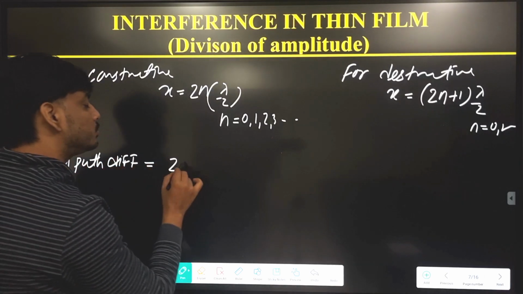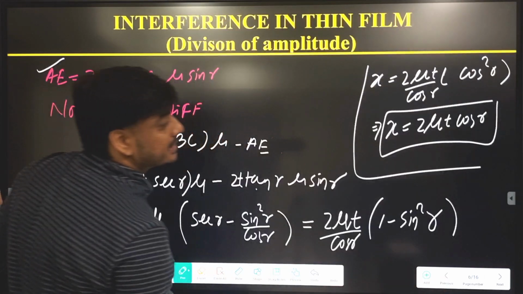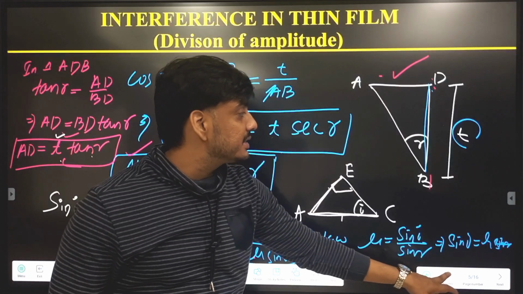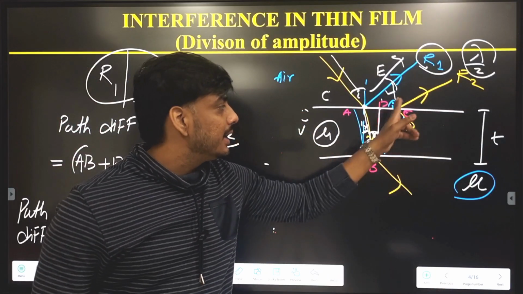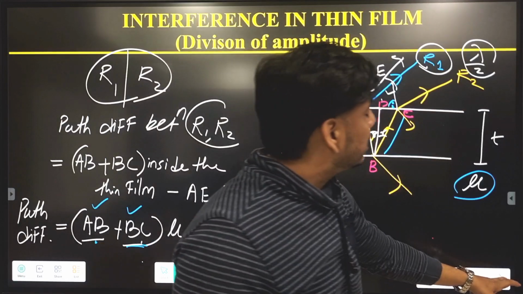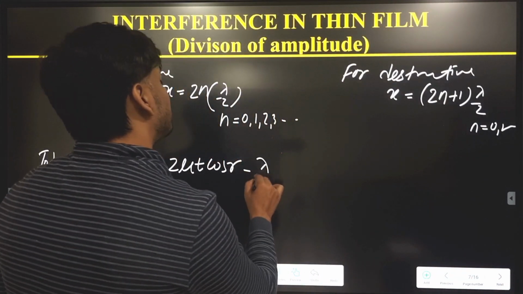So the total path difference here is 2 mu t cos r. This is the extra distance traveled by R2. R2 is traveling an extra distance, and during this time there will be a path difference of lambda by 2. So the difference will be the total path difference minus lambda by 2.